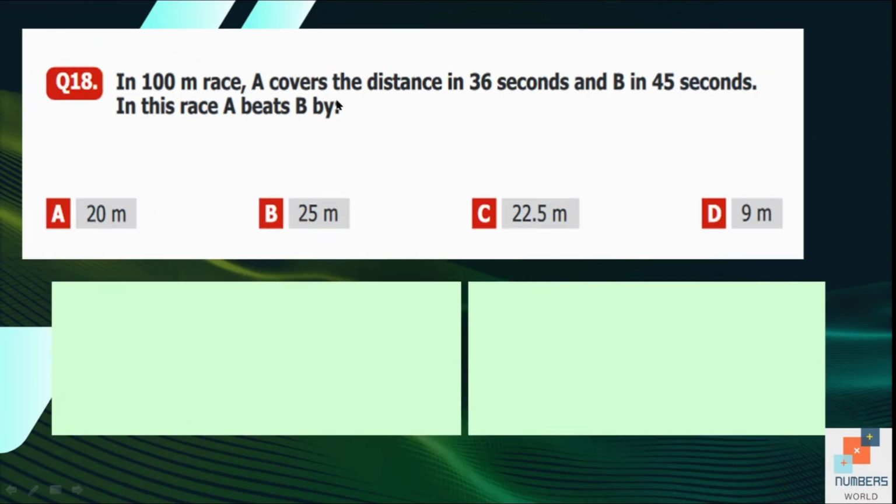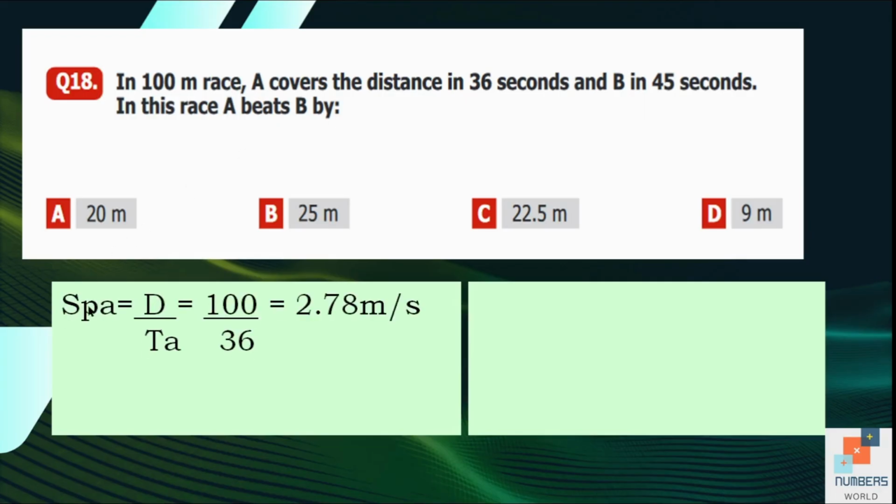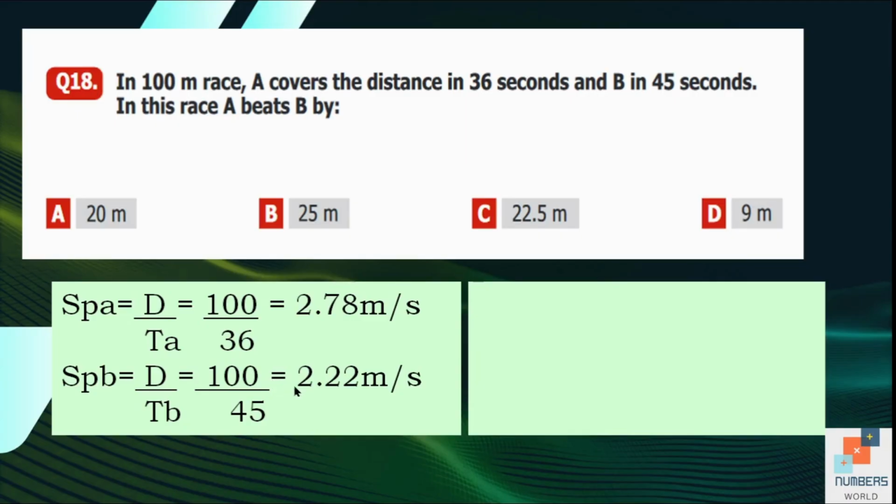Number 18. In a 100-meter race, A covers the distance in 36 seconds and B in 45 seconds. In this race, A beats B by what? So here, first of all, we are going to find the speed of both the racers. Speed of A is equal to distance divided by time taken by A, that is 36 seconds, and the distance is 100 meters. The answer is 2.78 meters per second. Now, the speed of B is equal to 2.22 meters per second. It means B travels 2.22 meters in 1 second.